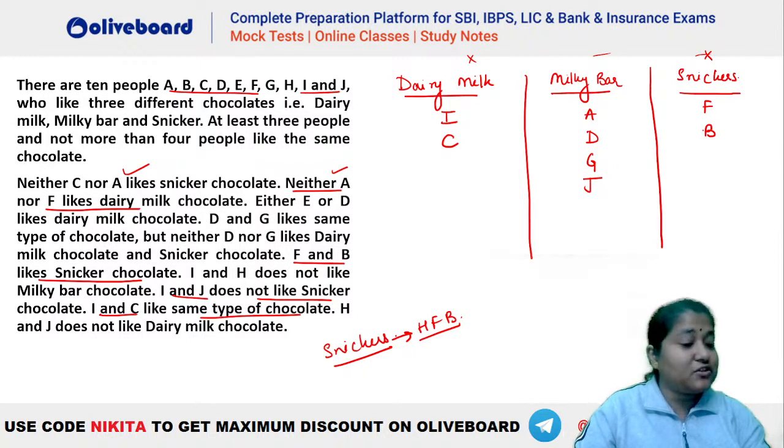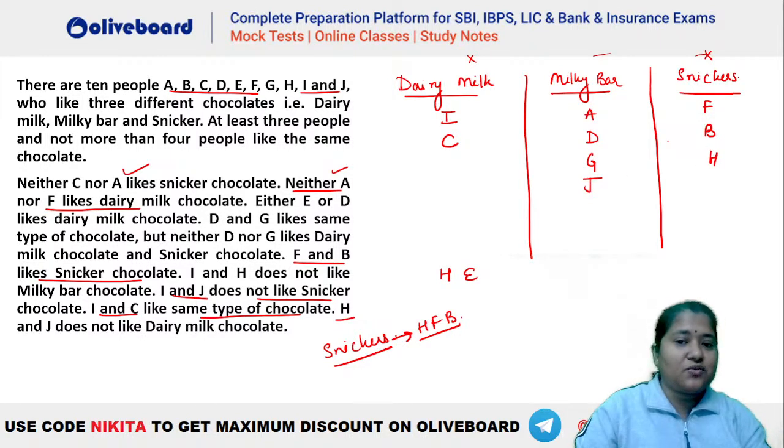So now we are left with 2 more persons, right? One of them is H. Another person is who? A, B, C, D, E, right? So H and E. Now what is given for H? H does not like Dairy Milk here. So if H does not like Dairy Milk, that means H should like Snickers here.